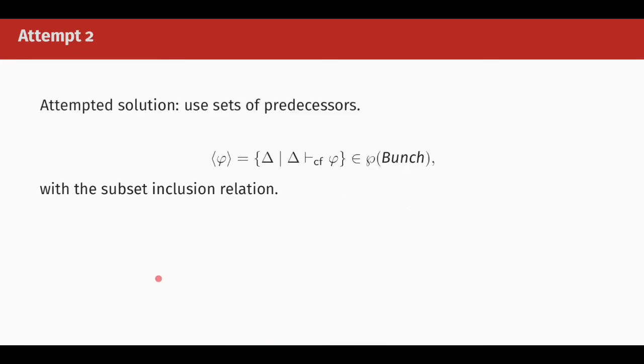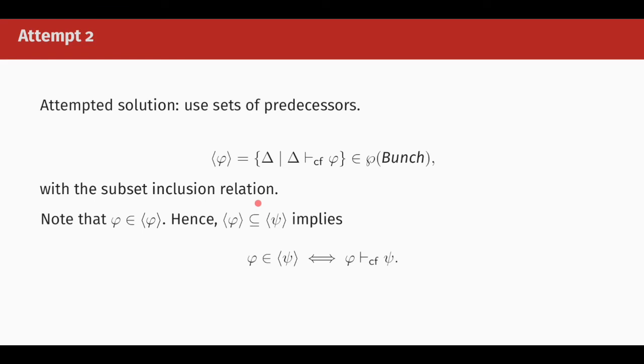In order to mitigate this, instead of using equivalence classes, we are going to consider sets of predecessors in the following sense. For each formula phi, we are going to associate the principal set of phi, which is the set of contexts from which you can prove phi without the cut rule. Then we are going to consider set inclusion, which is automatically a transitive relation.